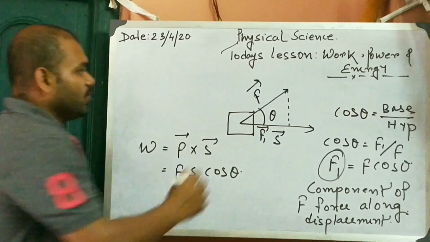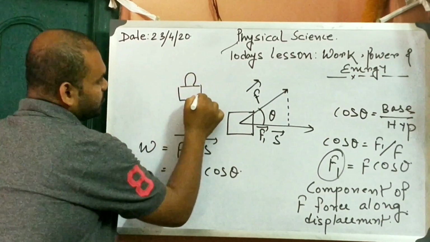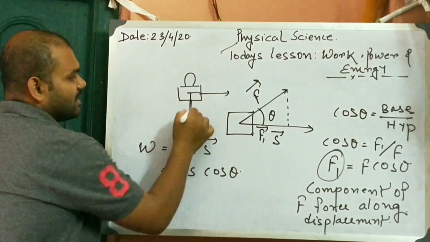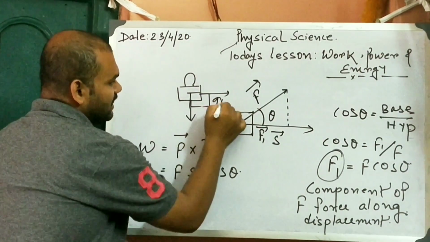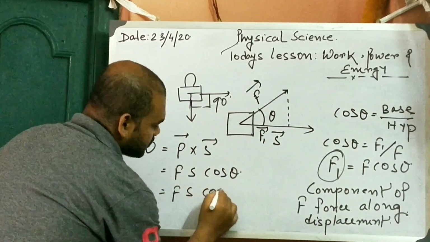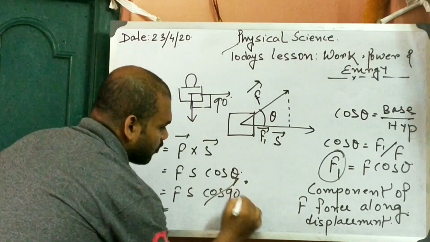Now in the case of that suitcase, when the suitcase moves in this direction and gravity acts in this direction, this angle is 90 degrees. At that time it will be F into S into cos 90, and the value of cos 90 is 0.